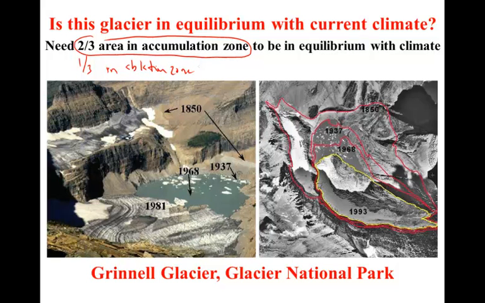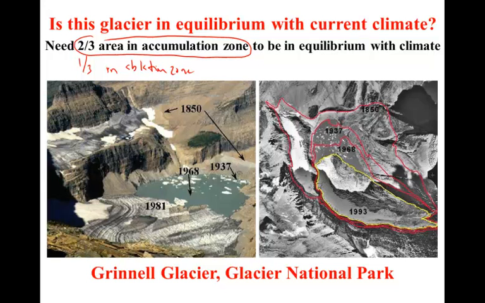As a general rule of thumb, this would vary for individual glaciers because each glacier has a different size and shape, but a good general rule is that a glacier that is stable has approximately 2/3 of its surface in the accumulation area, a net gain of mass, and 1/3 of its surface in the net ablation area, a net loss of mass.